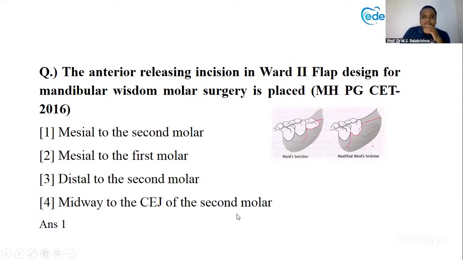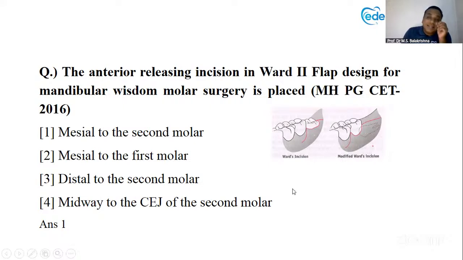The answer is mesial to second molar. Watts incision. Okay, see this photograph on the right side. This is your third molar. This is your second molar. Mesial to the second molar, you give a Watts incision, and it should not be straight. It will not come down. It is given like a curve. Why is it not given straight? Because your facial artery comes here, platysma muscle, facial artery. So you should not go down. You should give it like a curve.